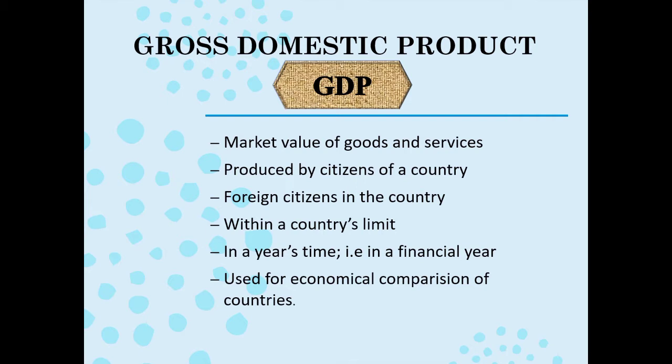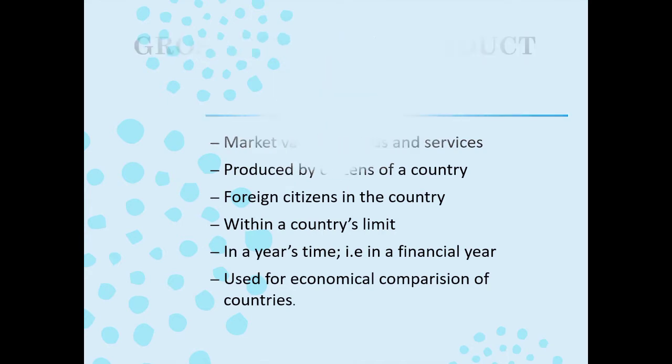Here, if a country is having crude oil as from its natural resources, then the production of crude oil is also the gross domestic product. And one thing has to be kept in mind is here the boundaries, the country's limits has to be taken into consideration, and not the citizenship. Here even the foreign citizens also produce, even the Indian citizens also produce inside the country. Now this GDP is useful for economical comparison of the countries.